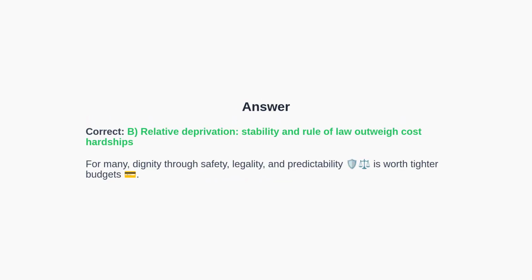The correct answer is B. Relative deprivation helps explain why migrants accept tighter budgets in exchange for the dignity of safety, predictable governance, and legal protections. With that confirmed, let us consolidate our key takeaways.